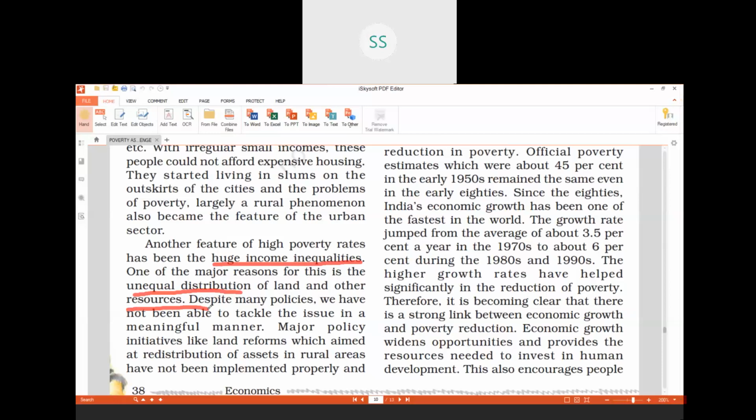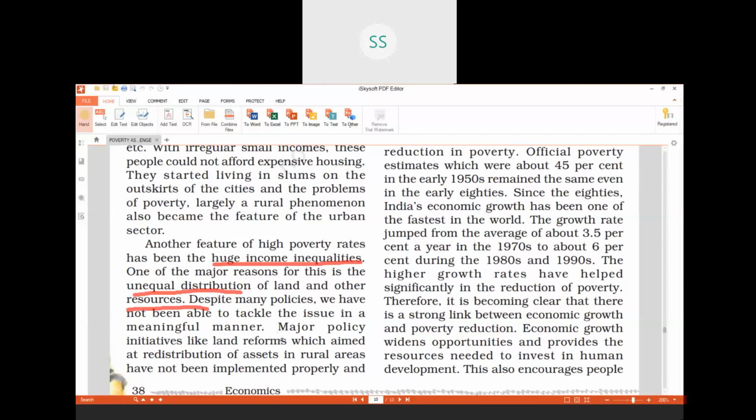Some of the farmers had large amounts of land, more than 15-20 hectares, but some of the poor farmers did not have even half a hectare of land. That is how land is unequally distributed. In the same manner, all other resources in our country are unequally distributed. Despite many policies made by the government, there is still so much inequality in our country.